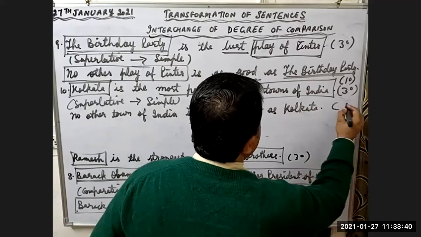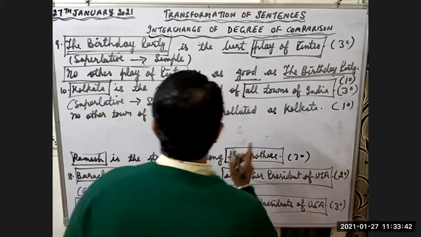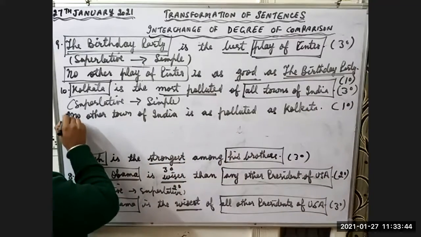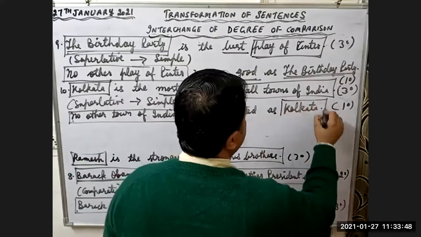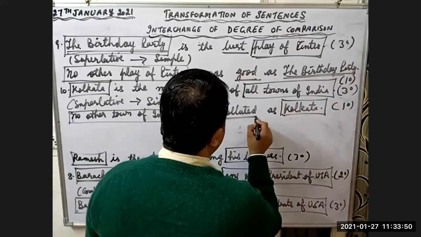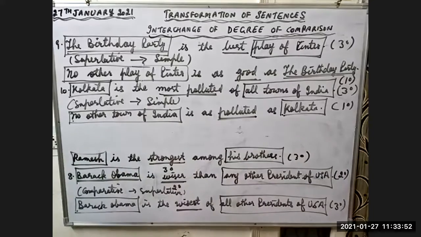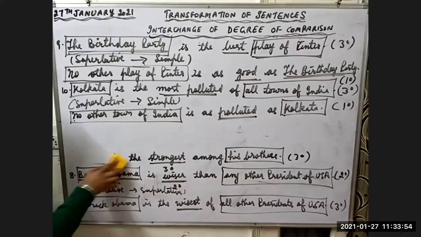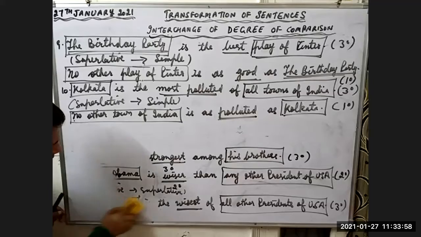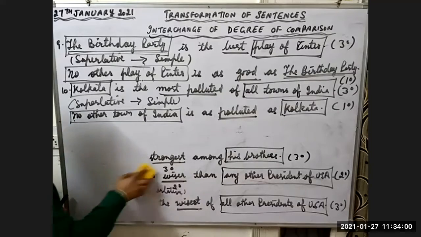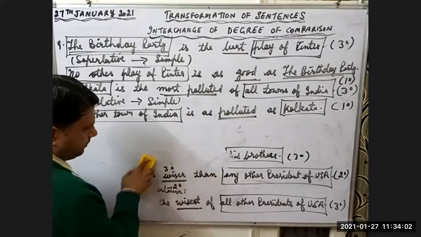Okay, this is first degree. So we are comparing no other town of India with Kolkata, and we are using the first degree. With this, we finish the fifth type of situation, that is superlative to simple. Now we are doing superlative to comparative.